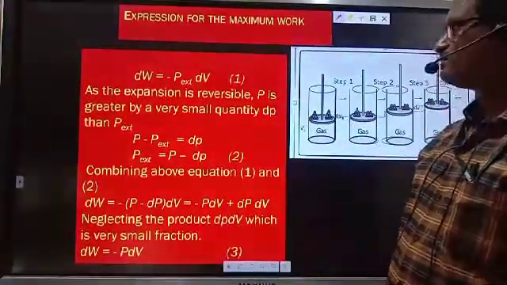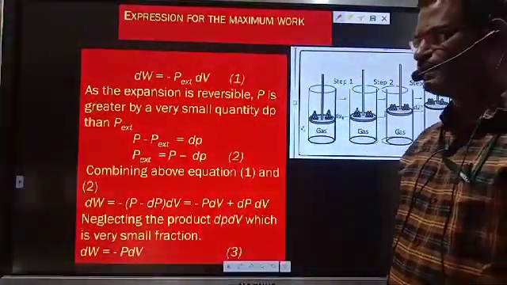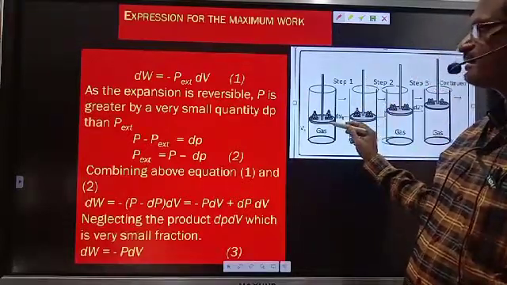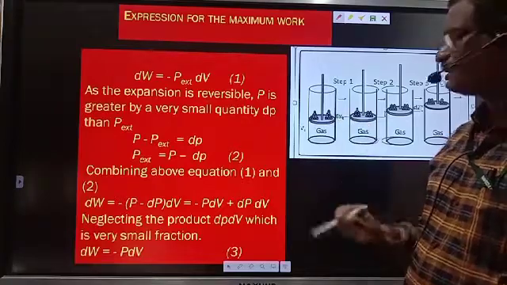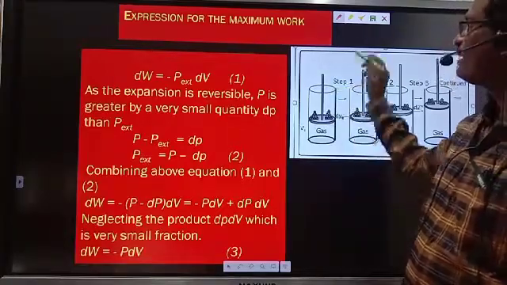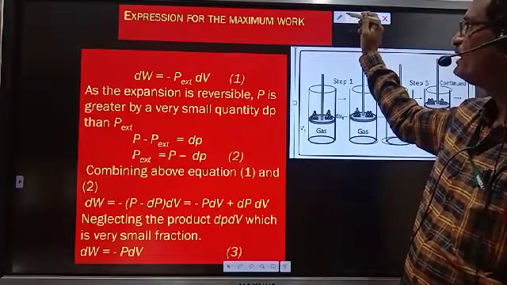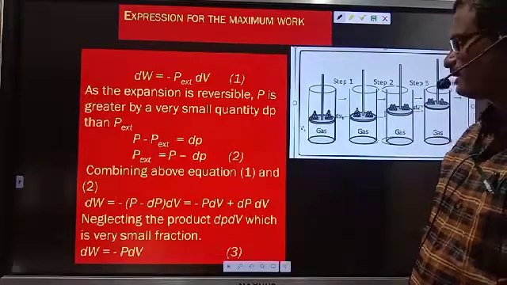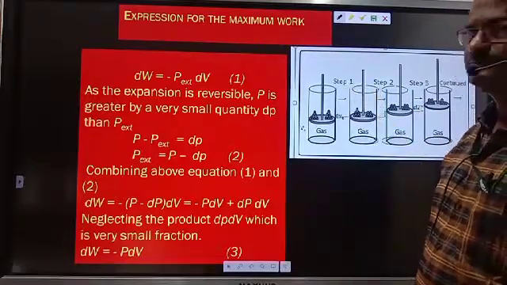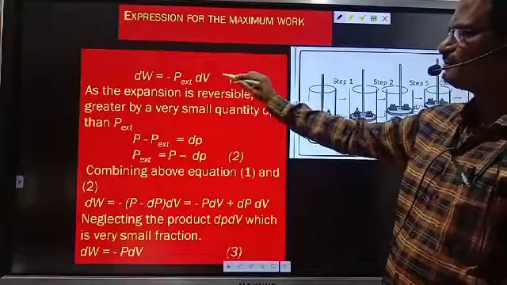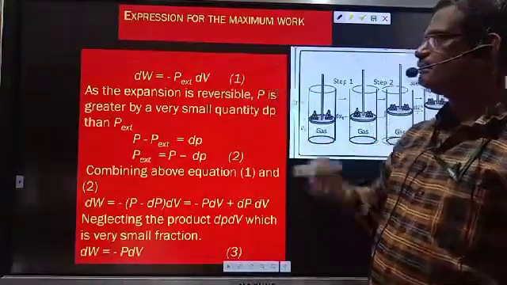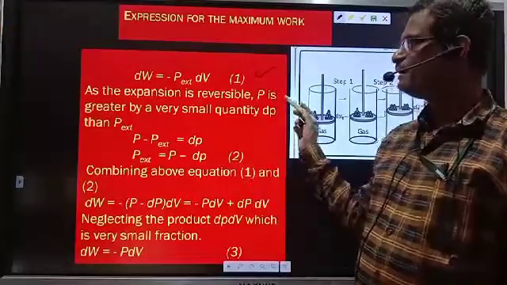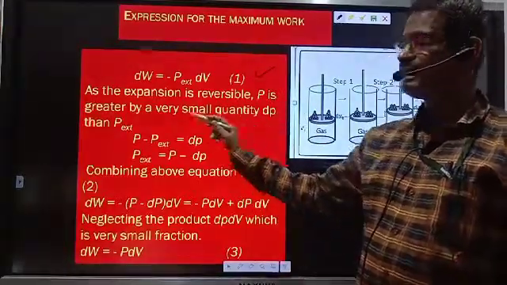during reversible isothermal process. This is a simple expression. Now let us consider a gaseous system containing a certain number of moles of gas fitted with a weightless and frictionless piston. We have studied this equation, dW is equal to minus P external into delta V.